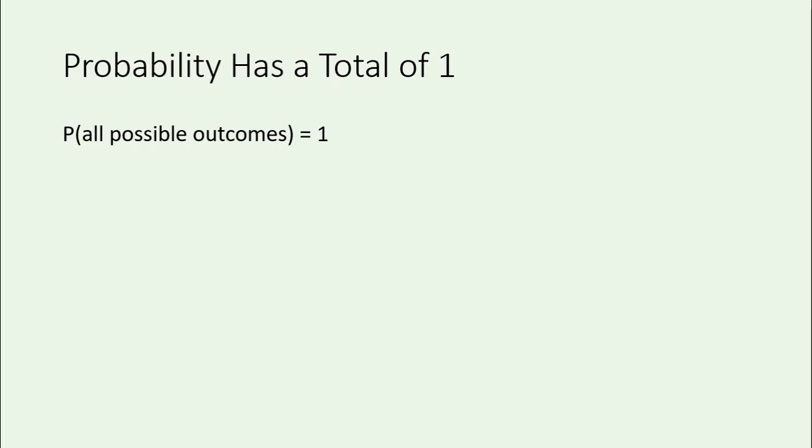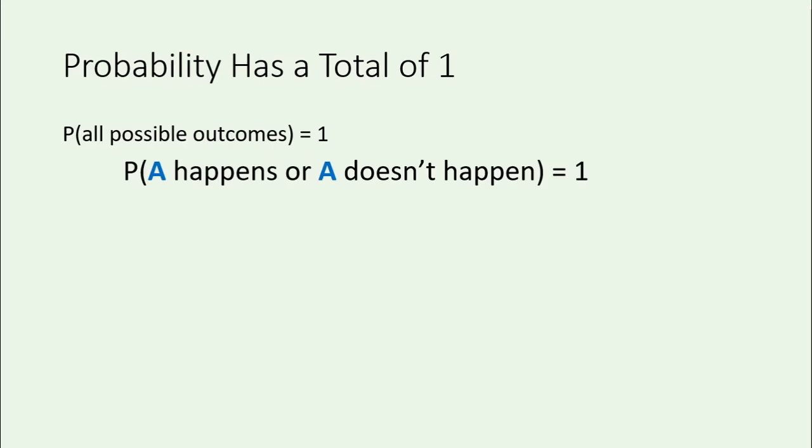Another thing that's important to remember about probabilities is that the total probability is 1. That's a certainty. So if you think about all of the possible outcomes and you work out the probability that any of those outcomes happen, it should add up to a probability of 1. So the probability that something happens or doesn't happen, that's all of the possible outcomes.